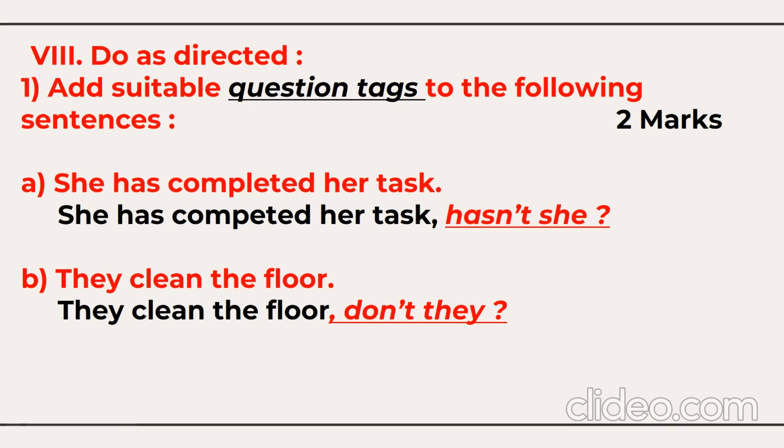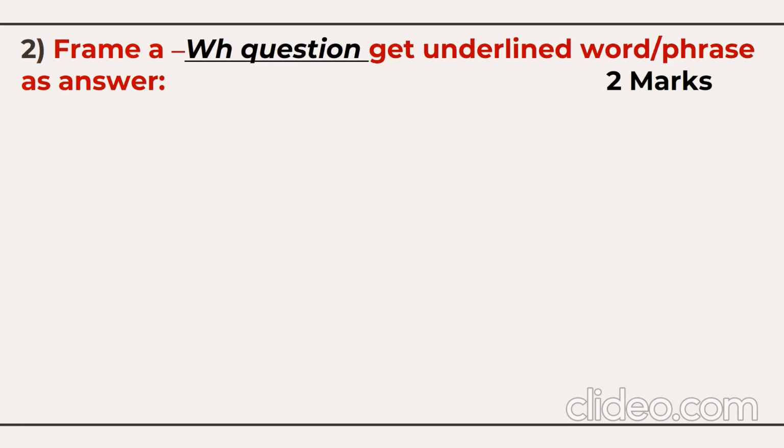and it's in the positive sentence. We'll say here do plus not, don't. We'll copy the same pronoun, don't they. We'll add here question mark, so it is here: they clean the floor, don't they? So watch my videos on question tag, go through the description box. Okay, move to the next question here.